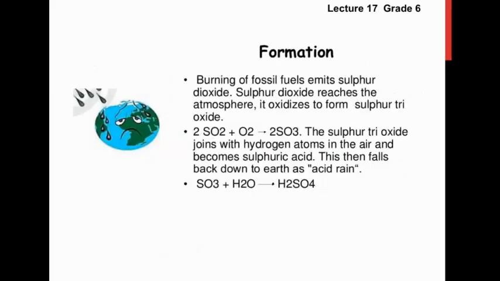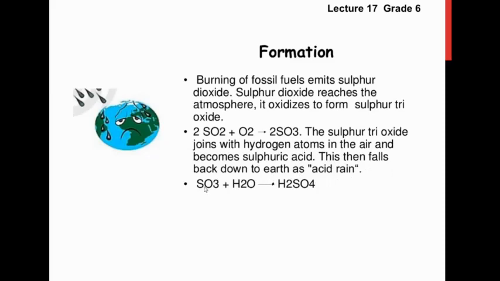How is it formed? Burning of fossil fuels emits sulfur dioxide, and the sulfur dioxide reaches the atmosphere. It oxidizes to form sulfur trioxide. You can see it is the sulfur dioxide. When it combines with oxygen, it makes sulfur trioxide. And the sulfur trioxide joins with hydrogen atoms in the air and becomes sulfuric acid. This then falls back down to the earth as acid rain.